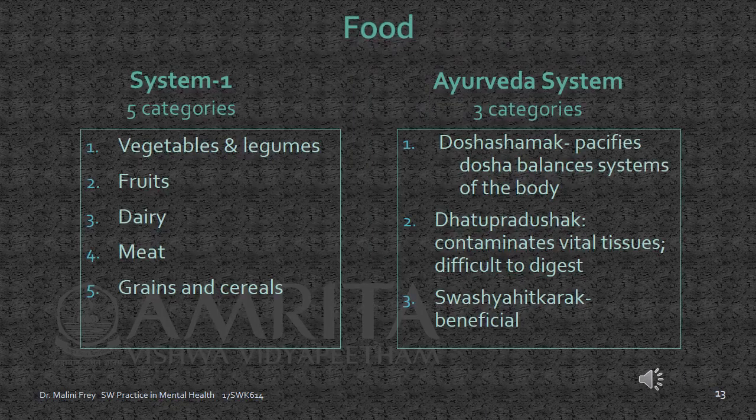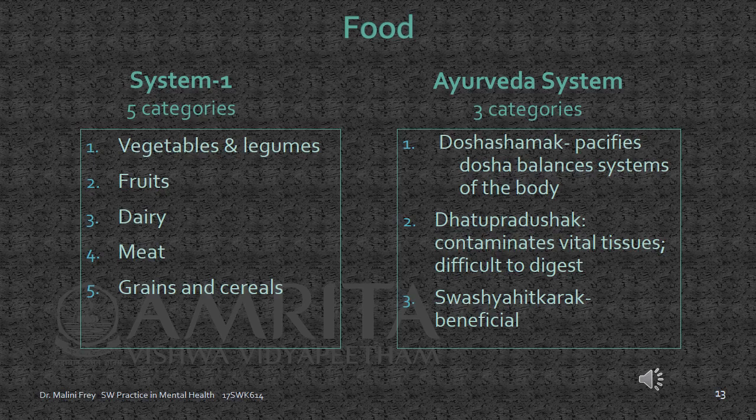Now let's take one more quick example of a classification system. Let's look at food. Here are two rather basic classification systems. There are more. The one on the left is very, very basic. It only tells you the type of food. Vegetables and legumes, fruits, dairy, meat, grains, and cereals. And the one on the right, which is an Ayurveda system, although it has only 3 categories, look how much more information it gives you.